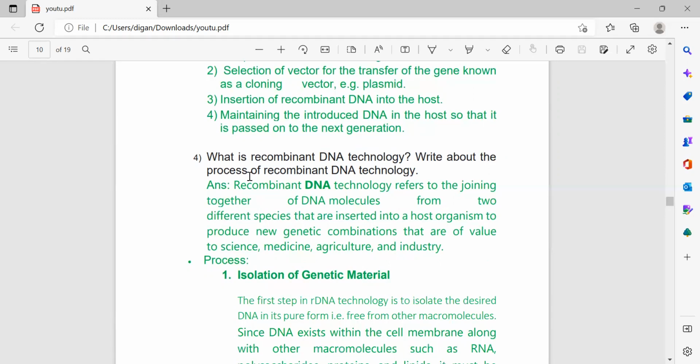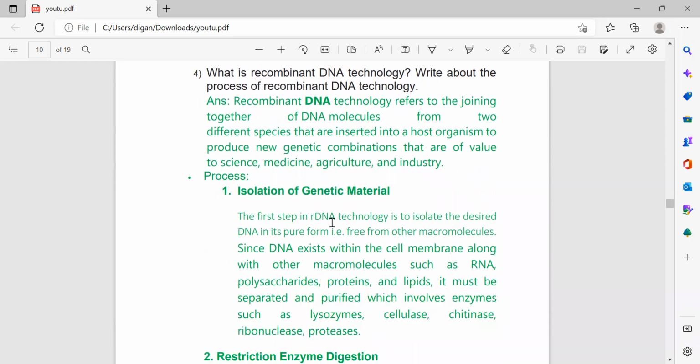So first, the definition: recombinant DNA technology refers to the joining together of DNA molecules from two different species that are inserted into a host organism to produce new genetic combinations that add value to science, medicine, agriculture, and industry. It means by this process, two different DNAs from two different organisms are brought and joined together and a genetically modified DNA is made, which is introduced into a host. As a result, a genetically modified new organism is produced.